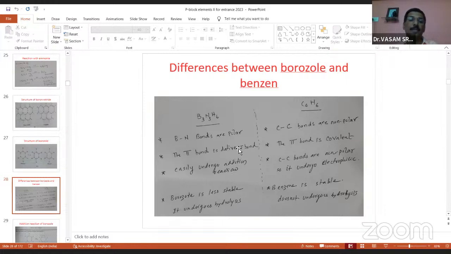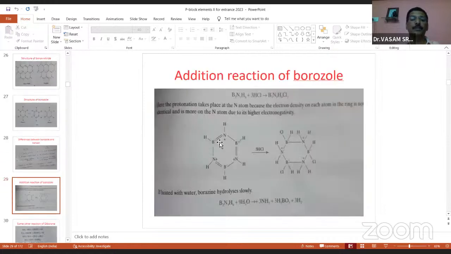Here the pi bond is a dπ–pπ bond. Already I told you, one sigma, one dπ. But here the pi bond is a covalent bond, so it easily undergoes addition reactions, but the C–C bond is non-polar, so it undergoes electrophilic substitution reactions. Borazole is less stable and undergoes hydrolysis, while benzene is stable and does not undergo hydrolysis. So these differences between borazole and benzene are most important from the entrance exam point of view.